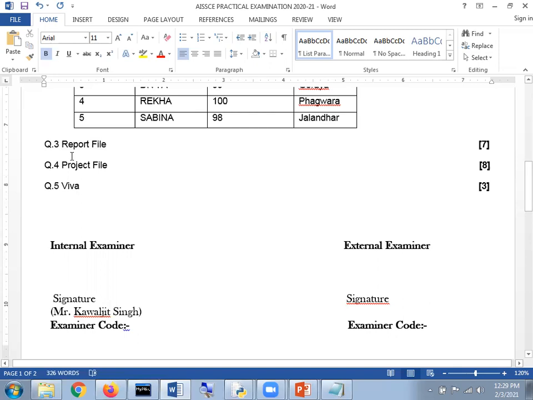After that, the project file is of 8 marks, and the viva which the teacher is supposed to ask is of how many marks? 3 marks. It means this is the distribution of 30 marks of your practical.